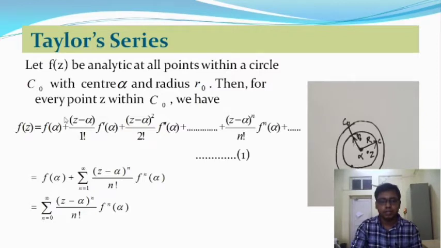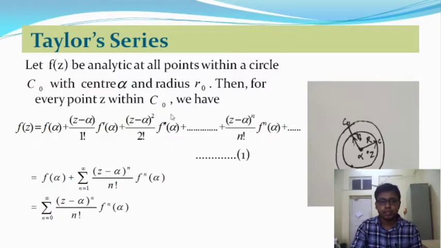Then for every point z within C0, we have f(z) = f(alpha) + (z - alpha)/1! f'(alpha), where f'(alpha) is the first derivative of f(z) at the point z = alpha, plus (z - alpha)^2/2! f''(alpha), and so on up to (z - alpha)^n/n! f^(n)(alpha), where f^(n)(alpha) is the nth derivative of f(z) at the point z = alpha, and so on up to infinity.